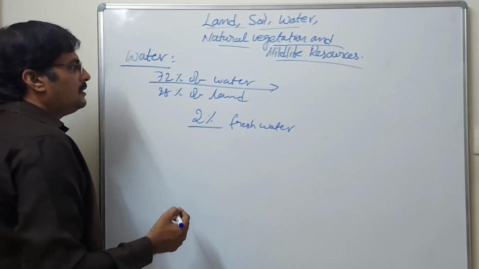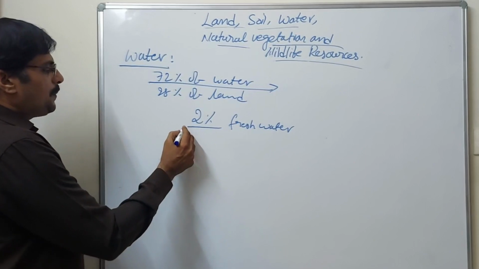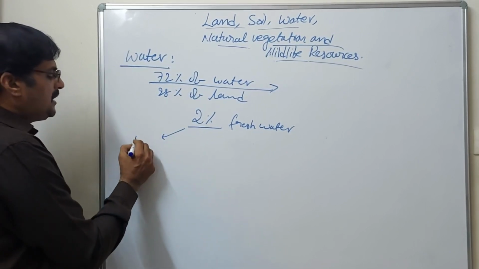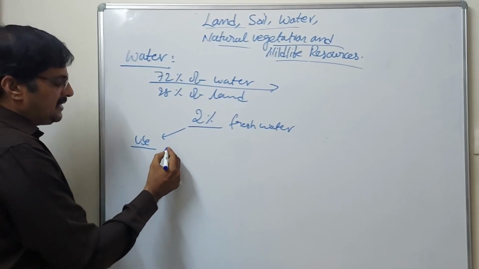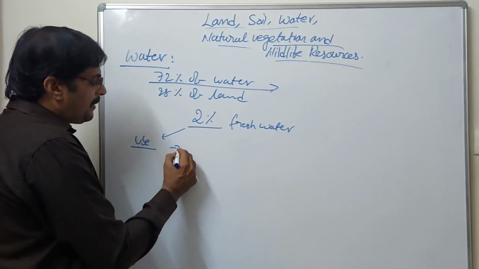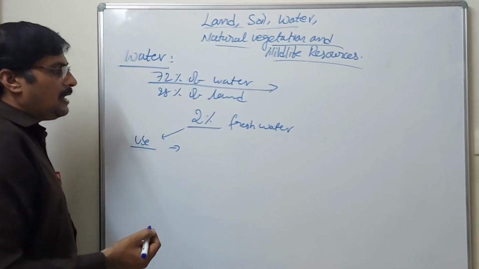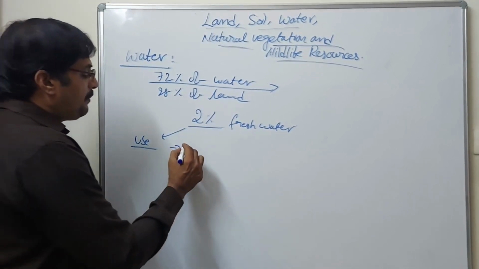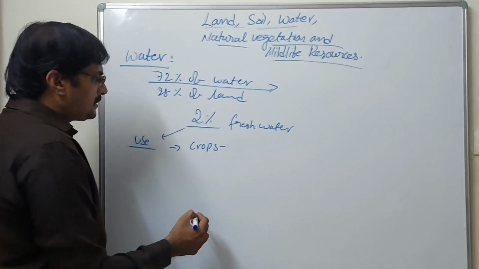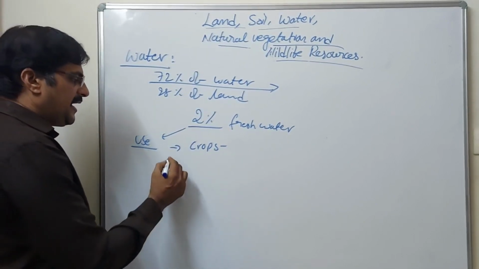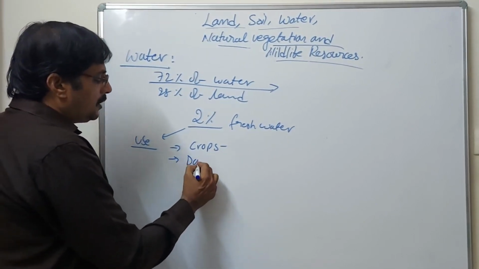Of this 2%, we use it for the development of crops.